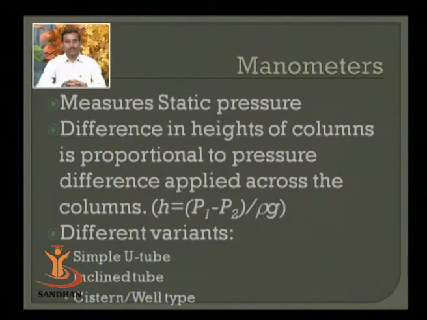The examples are the simple U-tube that we are aware of, which may be available in our 11th-12th physics laboratories. Another variant is the inclined tube manometer. The U-tube manometer has a limitation: you can measure distance or displacement or height to a resolution of not better than 1 millimeter.